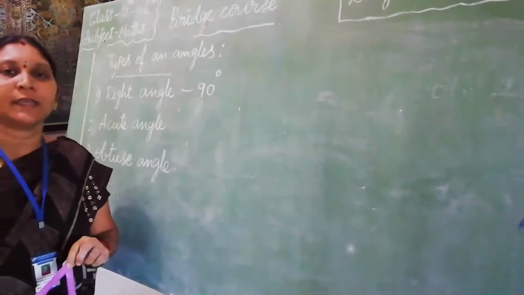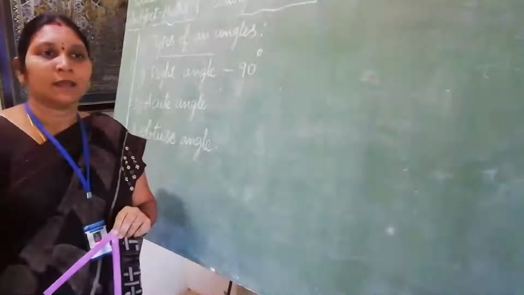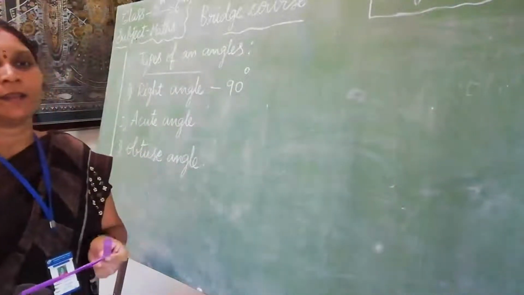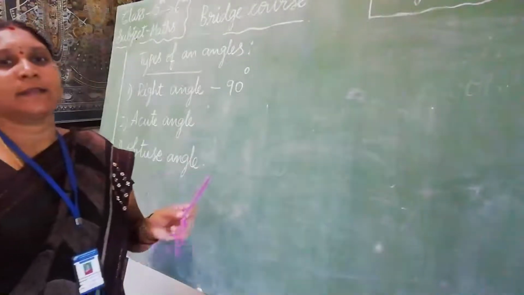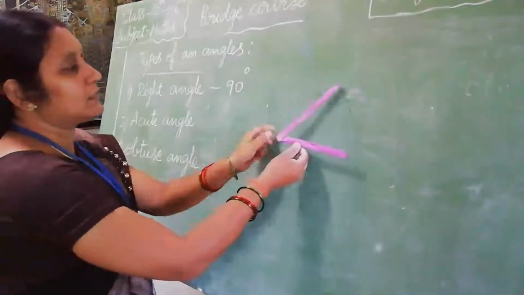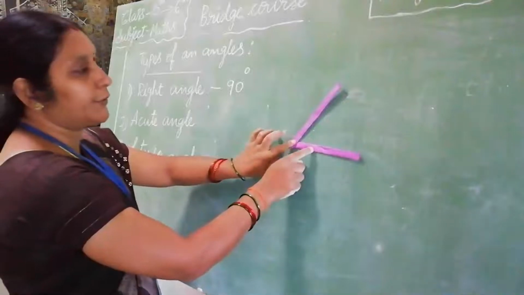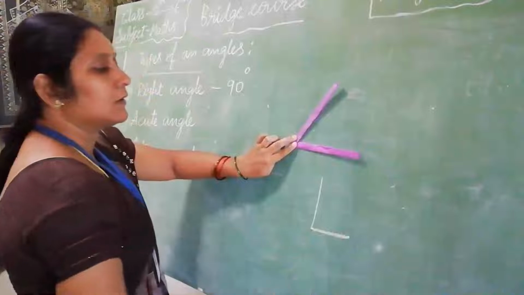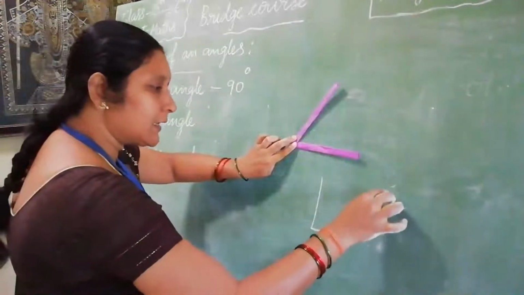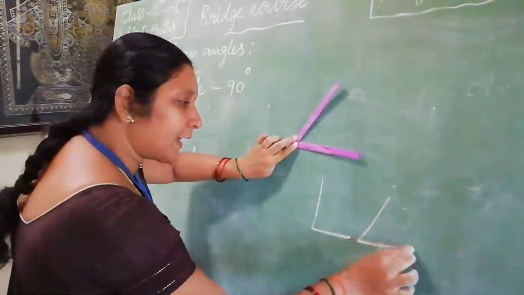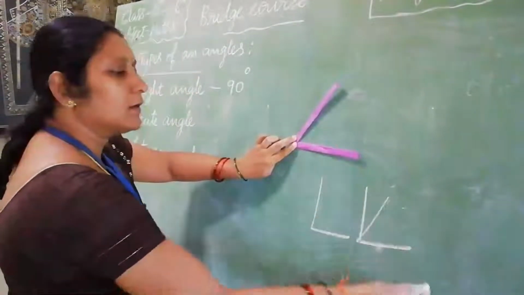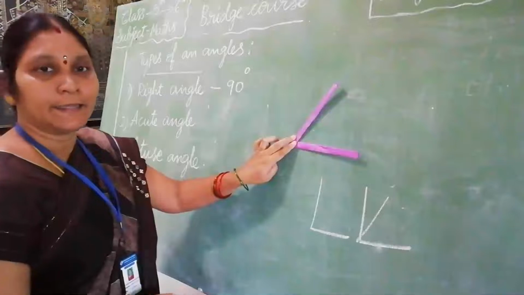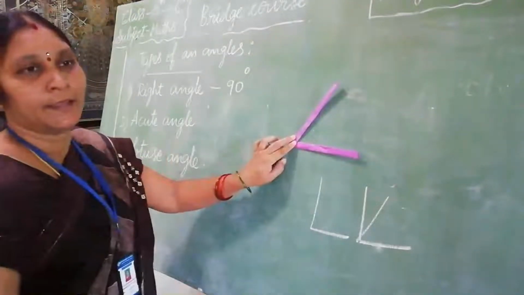An angle that is less than the right angle is called the acute angle. It is always less than 90 degrees. See, this is an example of an acute angle. First I told you this is a right angle. Acute means what? Less than 90 degrees. It is called acute angle.